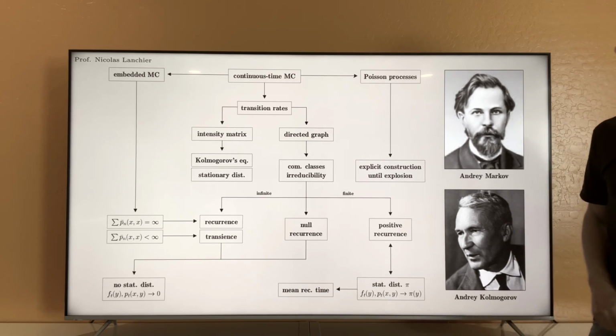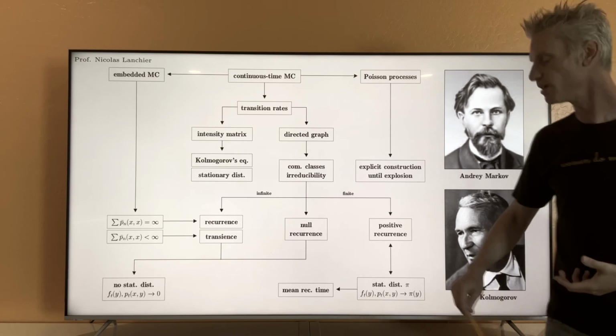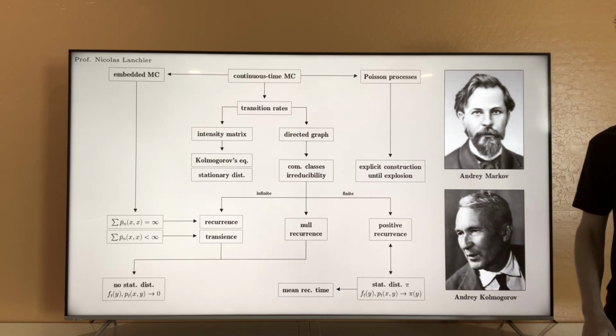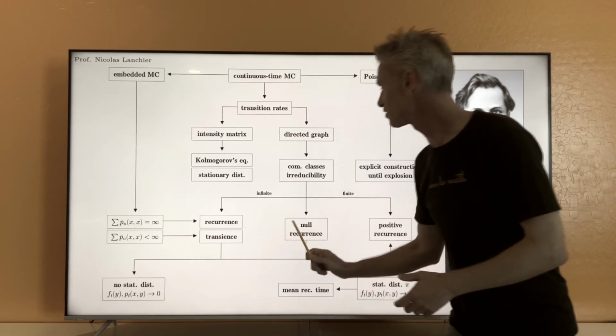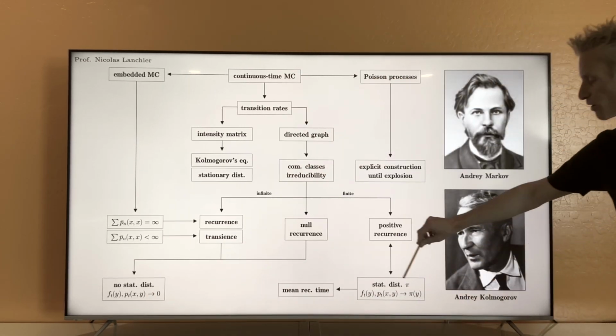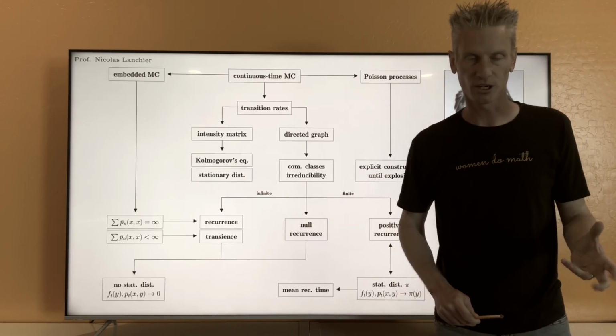Another important concept also is the stationary distribution that will describe the limiting behavior here in the case of positive recurrence. In the case of transience and null recurrence, everything goes to zero. But in the case of positive recurrence, we have convergence to the stationary distribution.